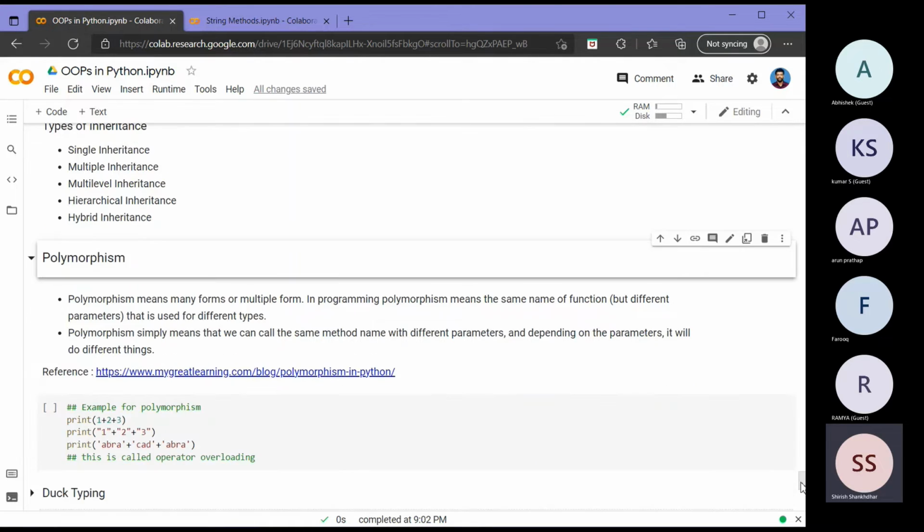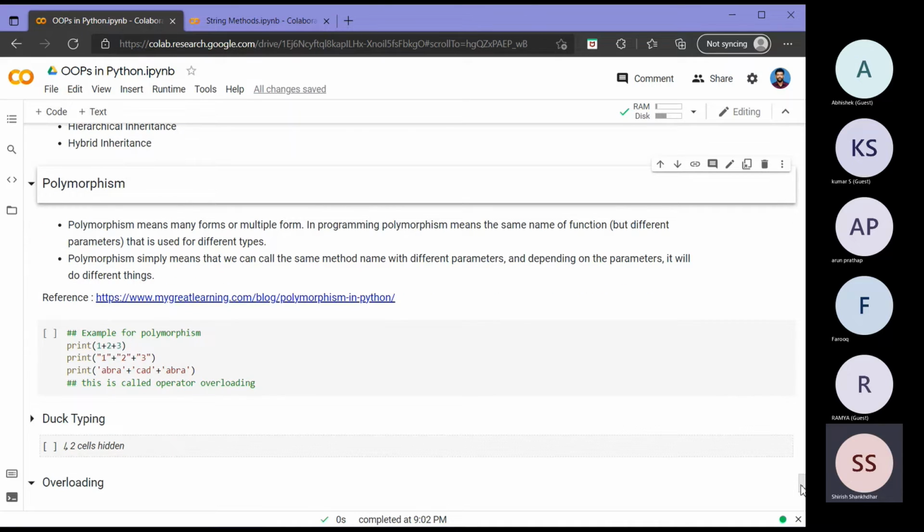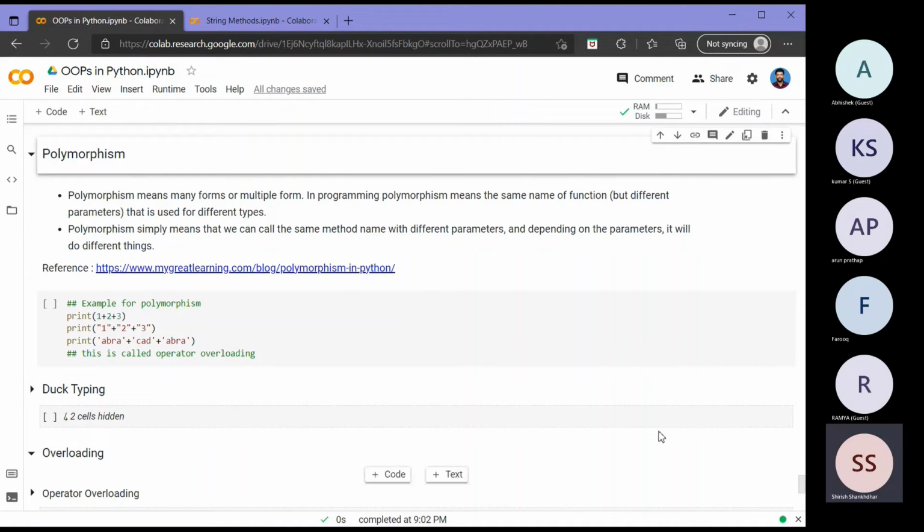And we will move to the last topic of object-oriented programming, that is polymorphism. So what is polymorphism? The term means that it is able to take multiple forms. Poly means multiple, and morph means form. So in programming, polymorphism means that the same name of function, but with different parameters, can be used for different types. It means that we can call the same method name with different parameters, and depending on the parameters, it will do different things.